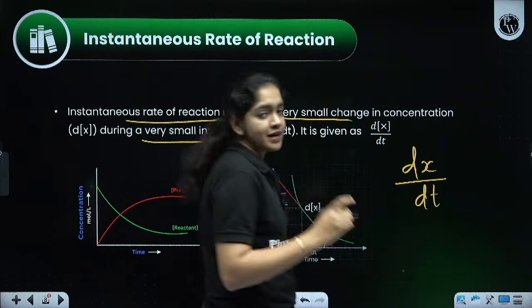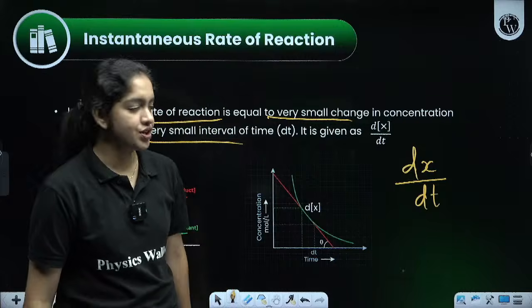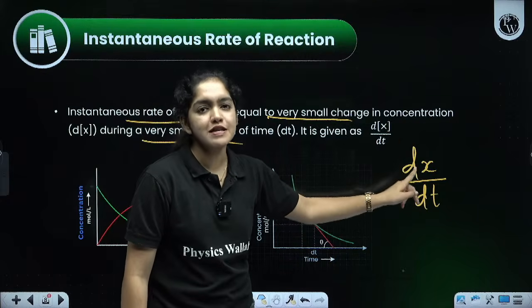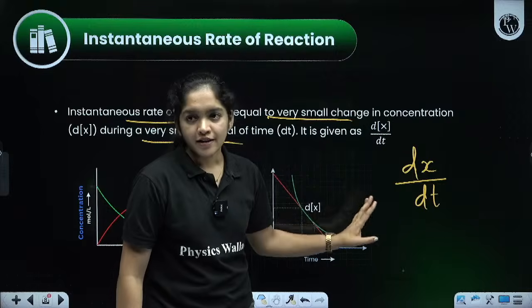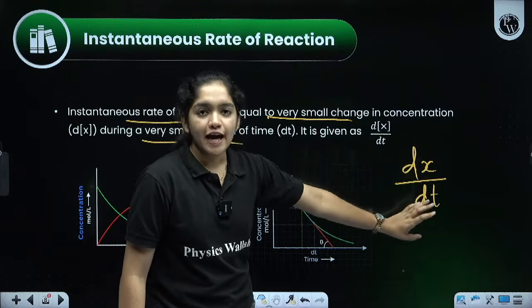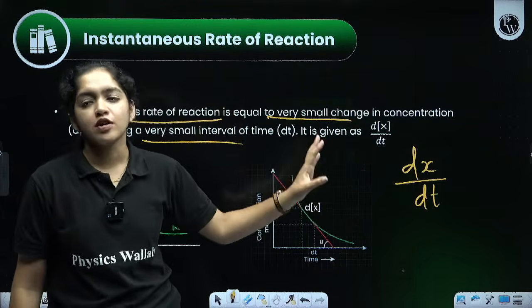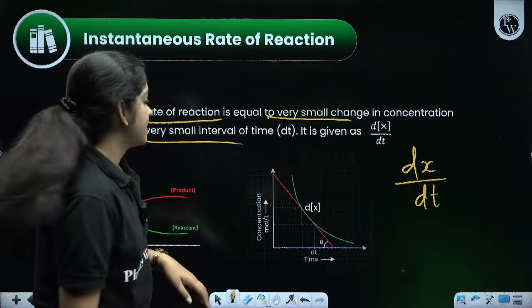You already learned this in your mathematics, integration and differentiation, right? So what does dx by dt mean? A small change in time t. Got it? That is known as the instantaneous rate of the reaction. Okay, then next one.